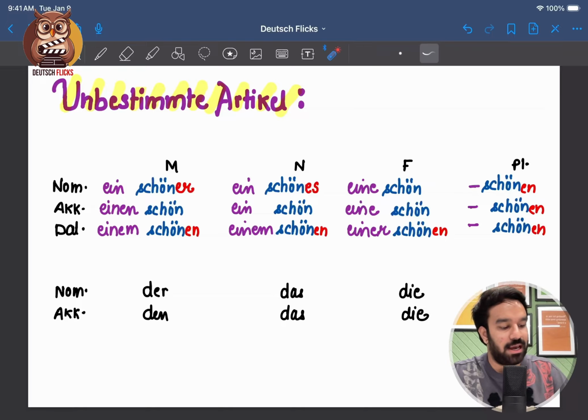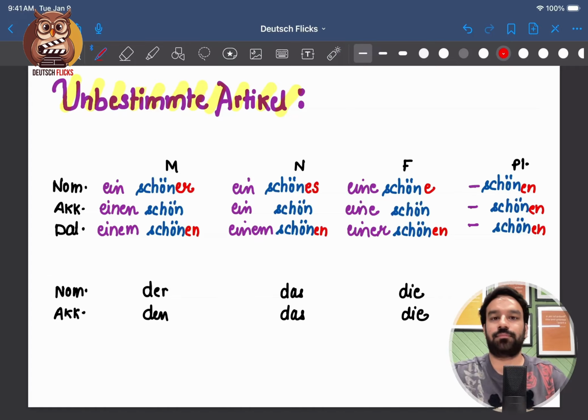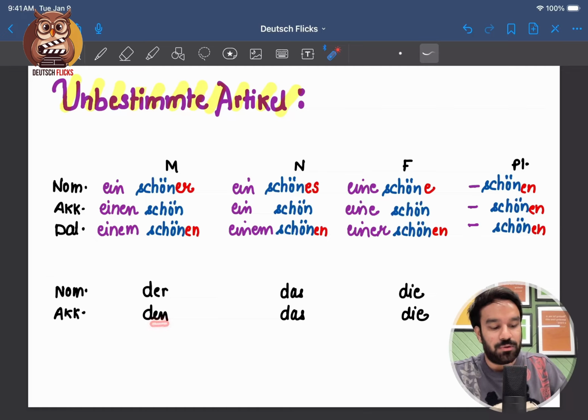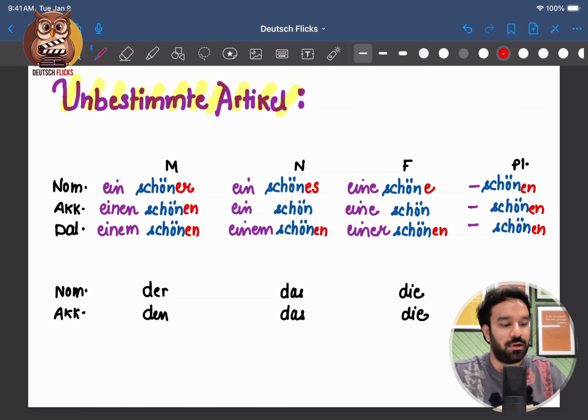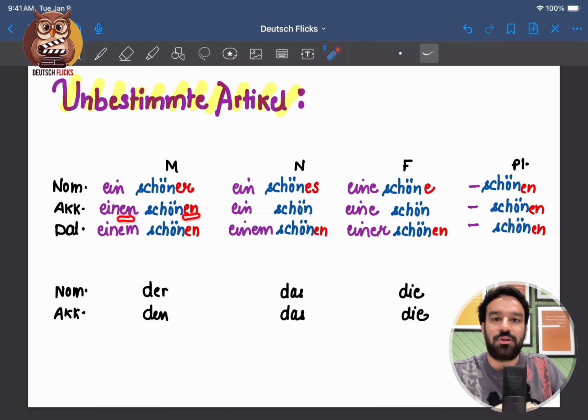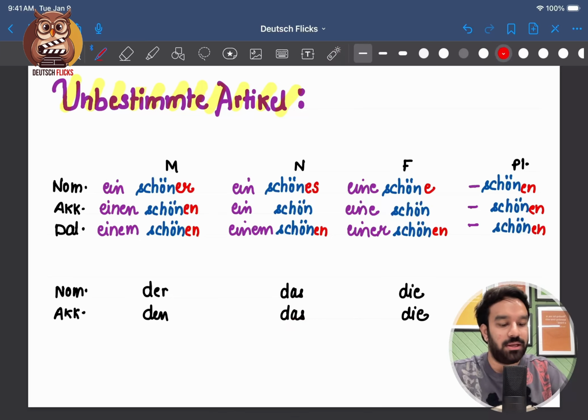Now for feminine we have die, right? This time we'll take just e from die. So it will be schöne. In accusative case, once again, the adjective ending has to rhyme with the article. So here we have den, so I'll remove d, I'll write en. Either you learn it this way or einen rhymes with schönen. The rest will all be as it is, the same. Here we have das, so it will be schönes and schöne.